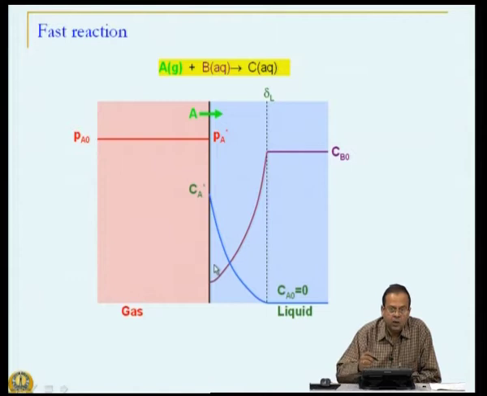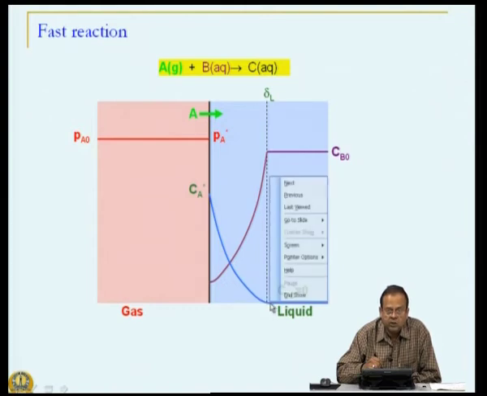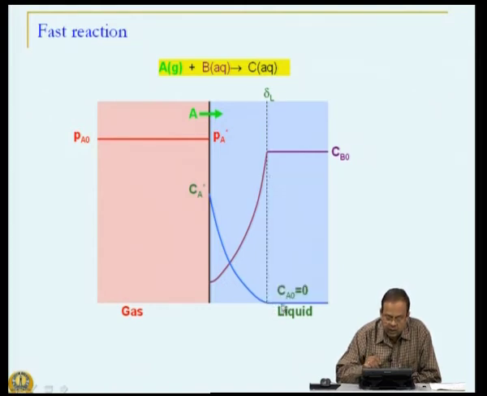And we may come across a situation for moderately fast to fast reaction, where by the time A reaches the boundary layer thickness delta L, entire A is consumed. If that is the case, then there can't be any reaction in the bulk, but the reaction would be limited only to the hydrodynamic boundary layer. That is what will happen if the reaction is fast.